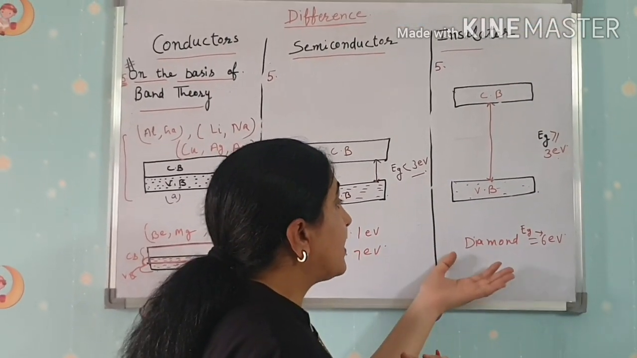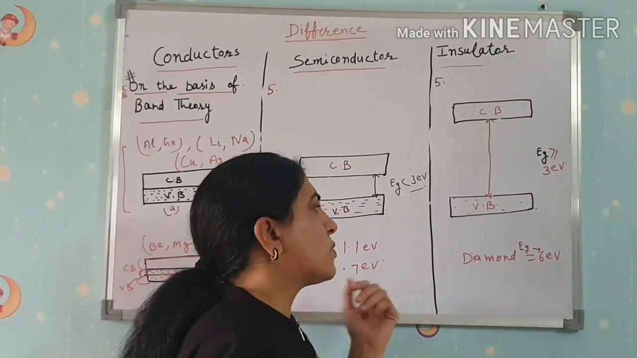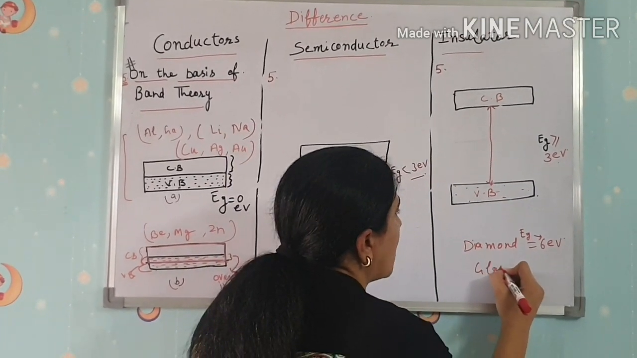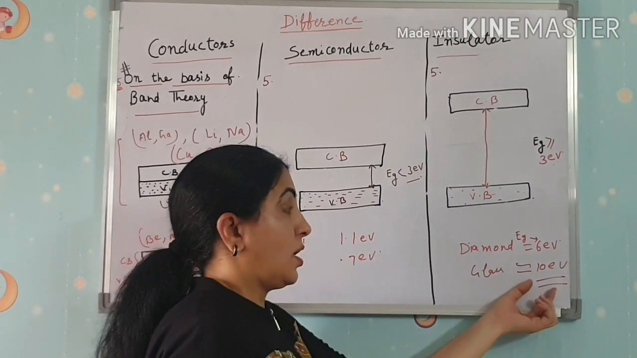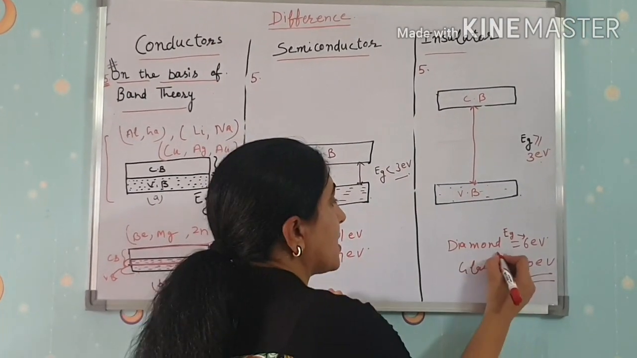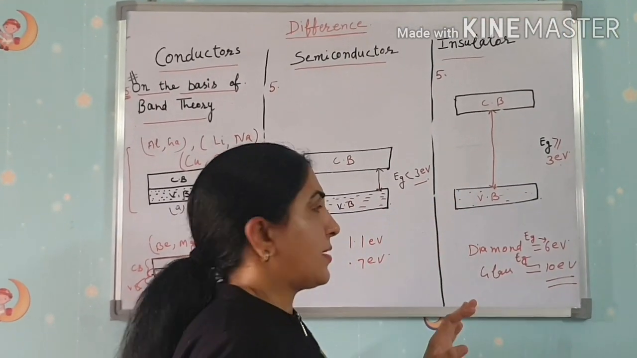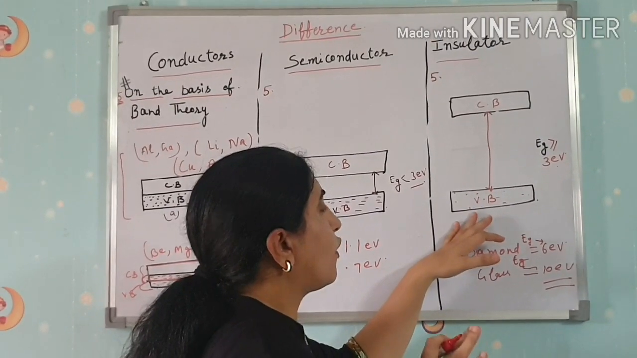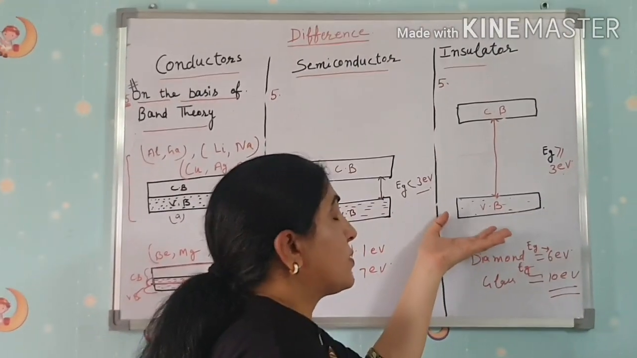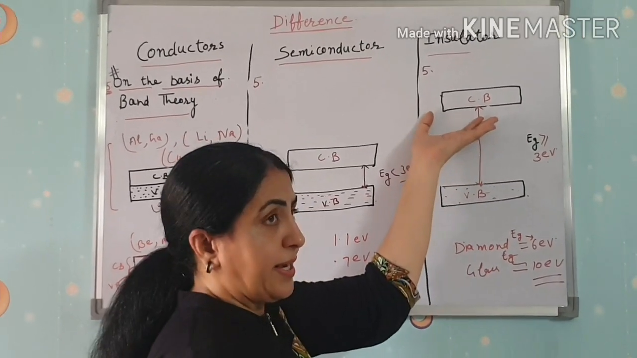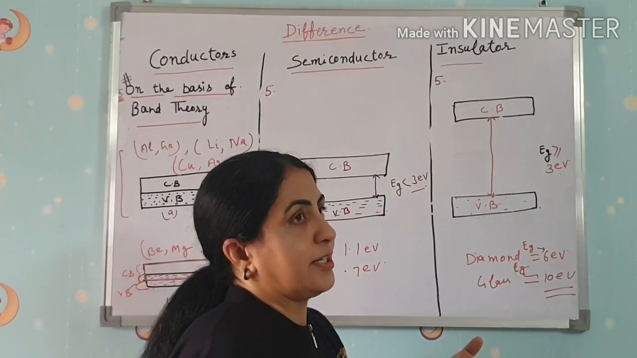Clear? And in the case of diamond, it is 6 electron volt, and in the case of glass, it is approximately 10 electron volt. So much forbidden energy gap. Clear? And with the rise in temperature, starting there is no flow of current, but when temperature rises, then some electrons jump from the valence band to the conduction band, and there is a very slight flow of current.